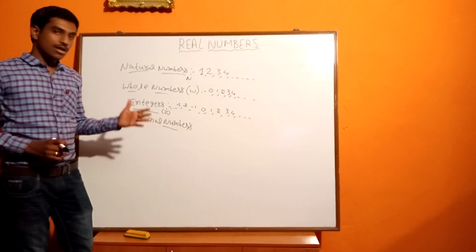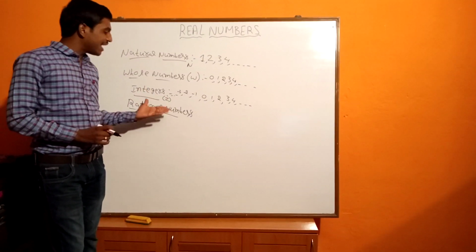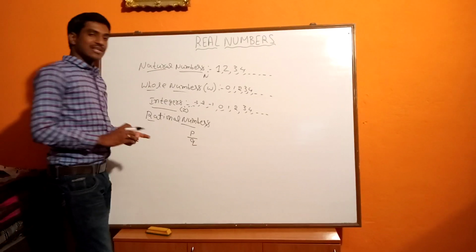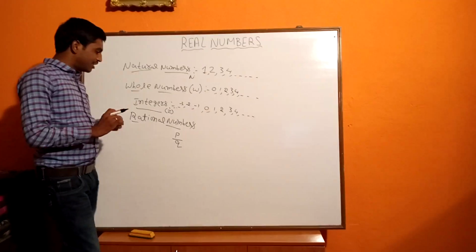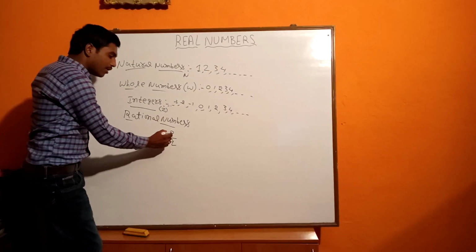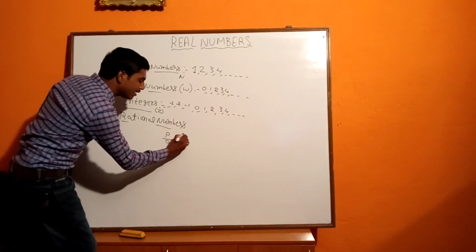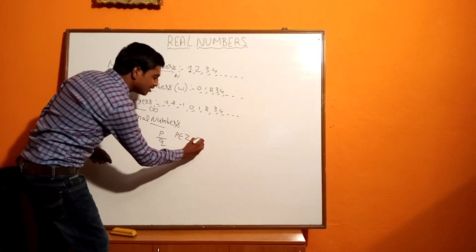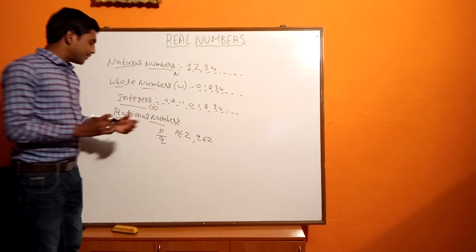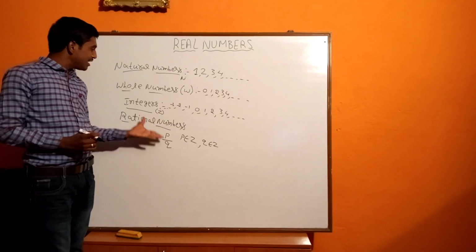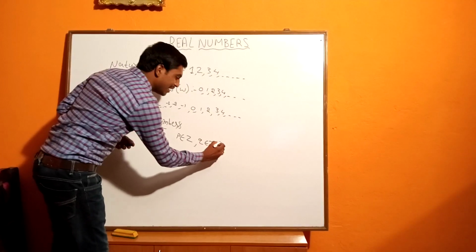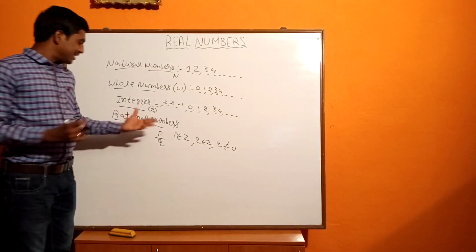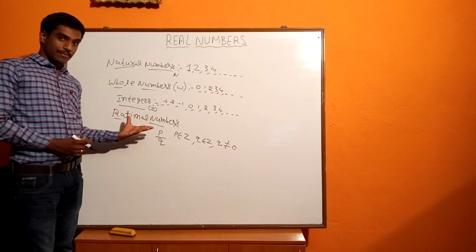Rational numbers means if we can express any number in the form p by q, then those numbers are known as rational numbers. Here p should belong to Z. That means p should be an integer and q should also be an integer. That means numerator and denominator should be integers, and the denominator should not be equal to 0. These numbers we call rational numbers.